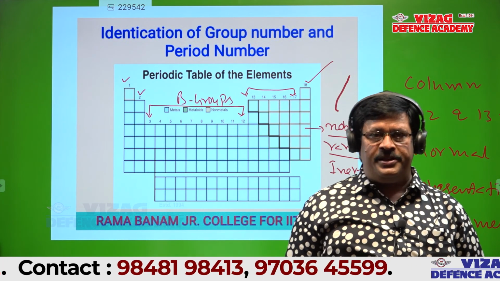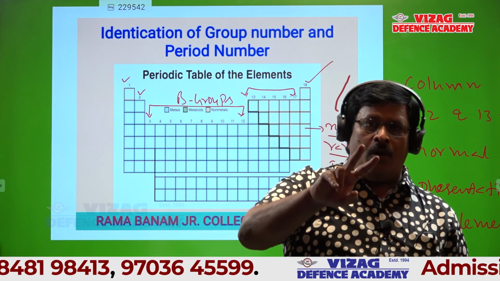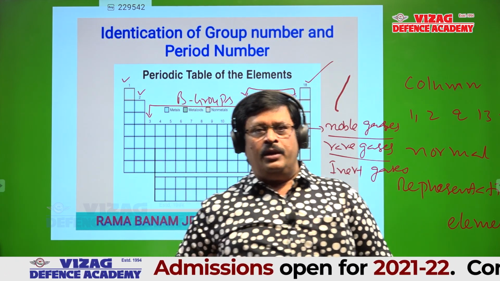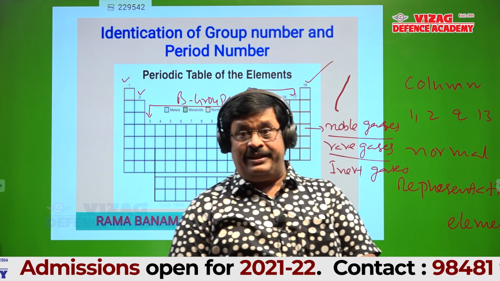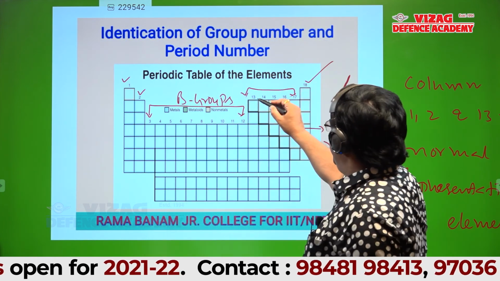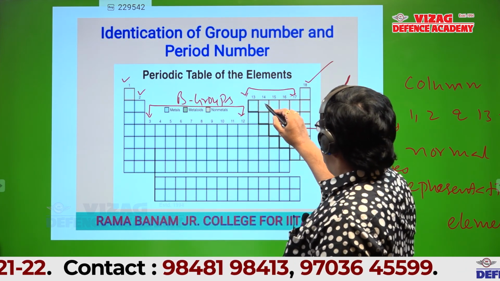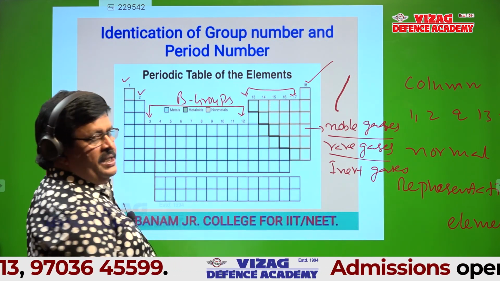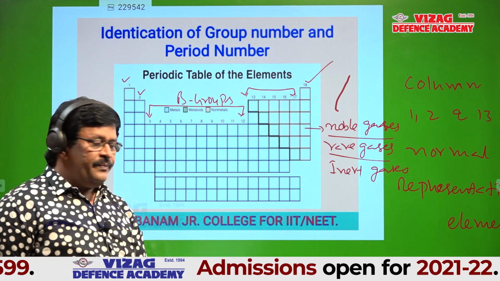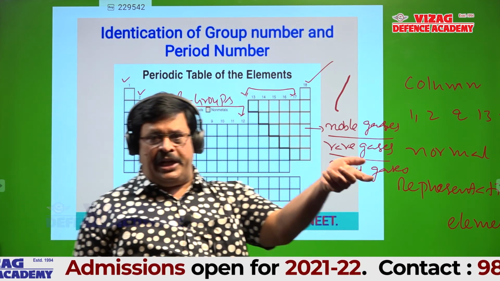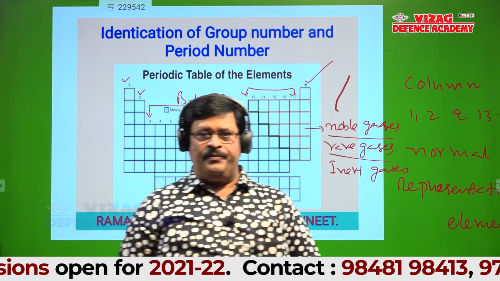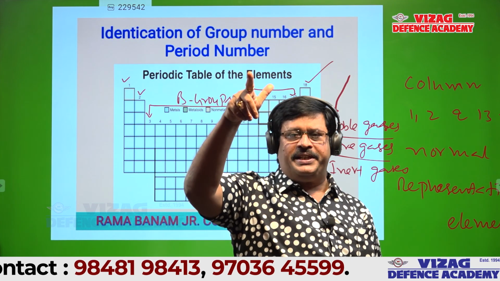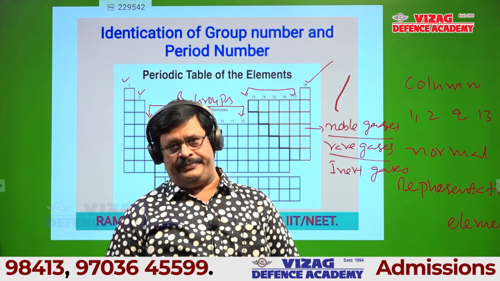One more time, listen to me, students. All normal elements are A groups. 1 is 1A, 2 is 2A, 13 is 3A. 14 is 4A. 15 is 5A. 16 is 6A. 17 is 7A. And column numbers 3 to 12 are B groups, the metal groups. Column number 3 is 3B, 4 is 4B, 5 is 5B, 6 is 6B, 7 is 7B.